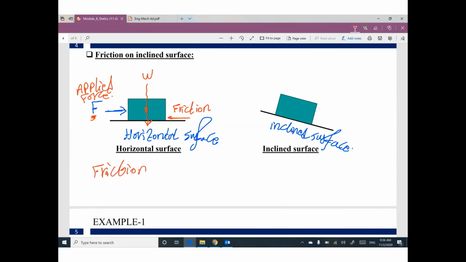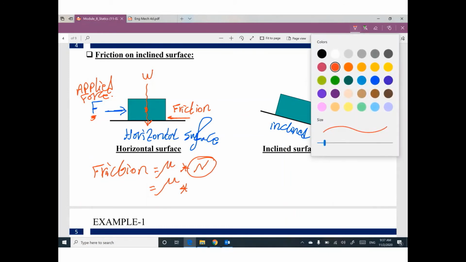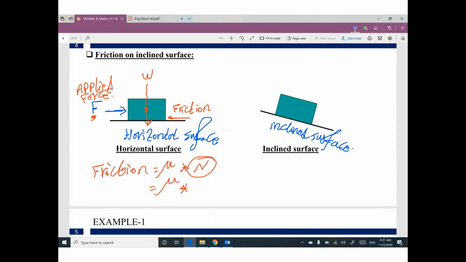So this friction force equals mu times N. Probably mu is given most of the time. What is the value of N? Just to remind you, what is the meaning of N? It's not a vertical force, it's not a horizontal force. N is a force perpendicular to the surface of contact. Where is the surface between this ground and this box?